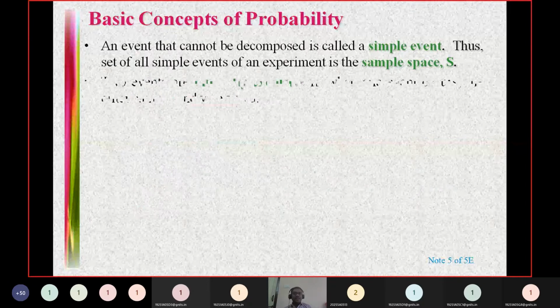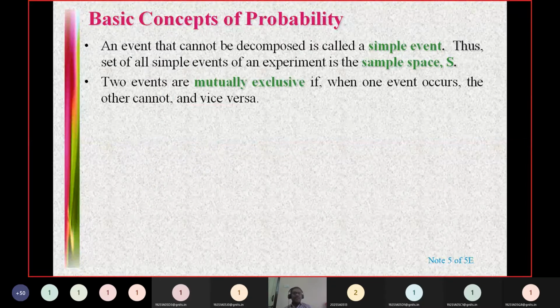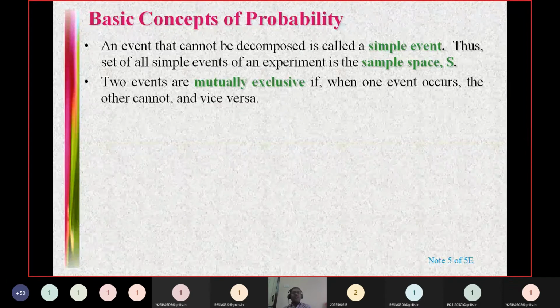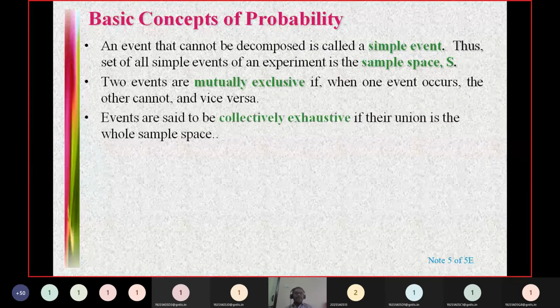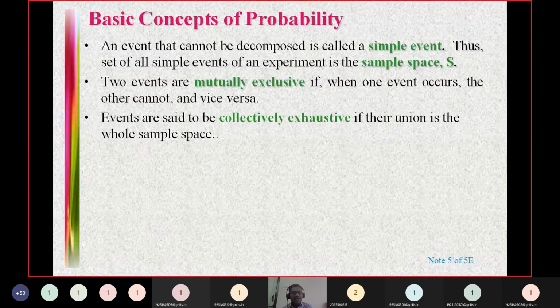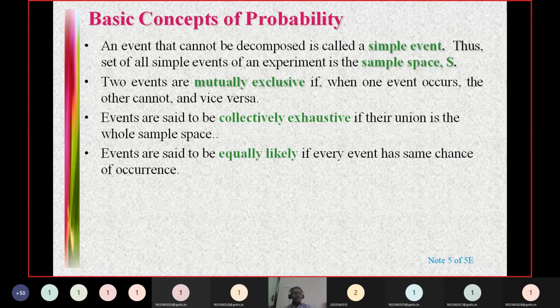Mutually exclusive events means no two events should share a point, so their intersection must be the empty set. And if the entire union of all the given events is the whole sample space, that is said to be collectively exhaustive events.